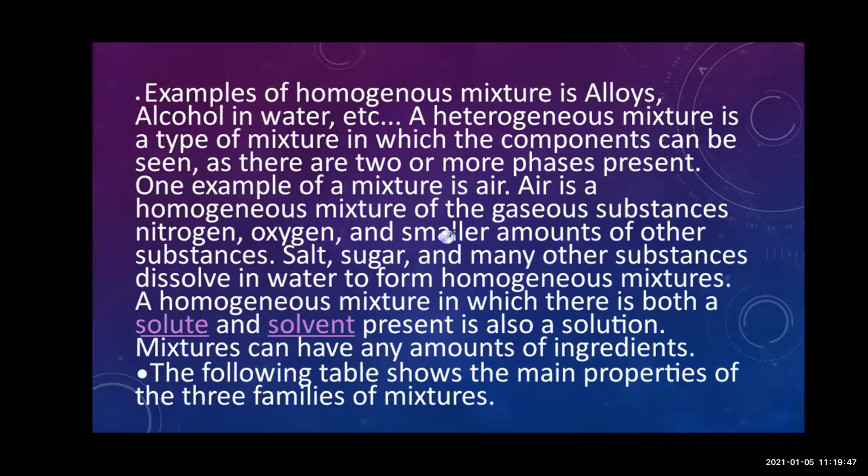For example, orange juice. Other examples of the homogeneous mixture are alloys, and alcohol in water. So let's see what are the examples of the heterogeneous mixture.